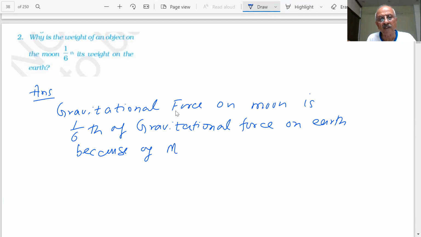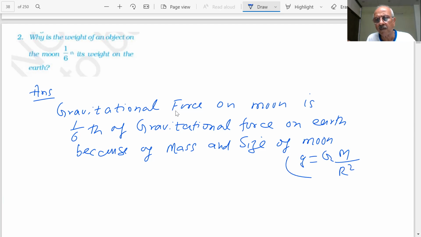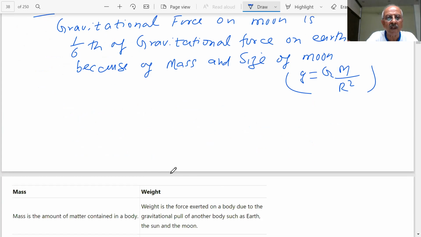Because of mass and size of the moon. g is equal to G m by R squared. Clear? Yes. When we write an answer, we should know what answer we have to give.